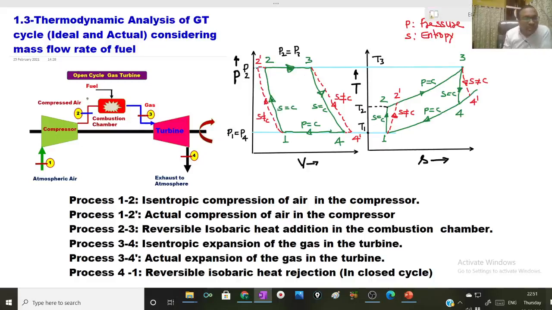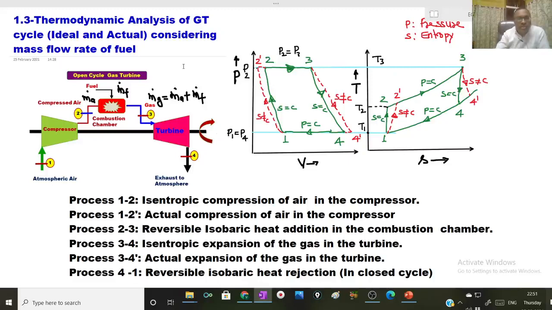Let's say the mass flow rate of air from the compressor entering into the combustion chamber is m dot A and mass flow rate of fuel entering to the combustion chamber is m dot F and mass flow rate of gas leaving the combustion chamber is m dot G, which is the summation of mass flow rate of air plus mass flow rate of fuel.